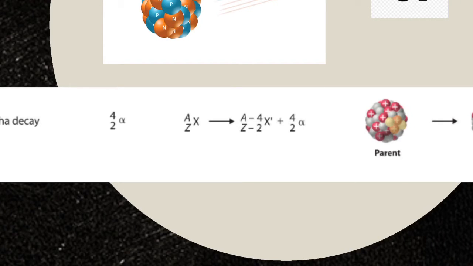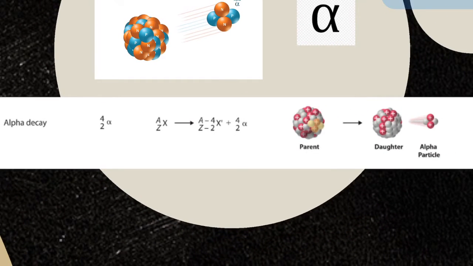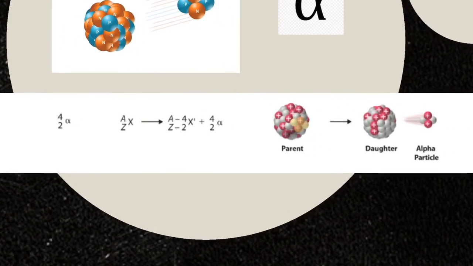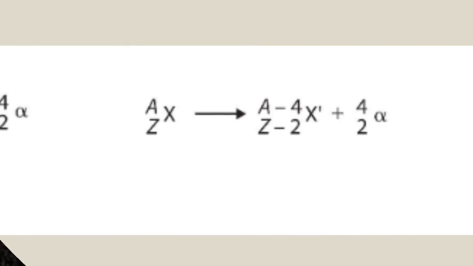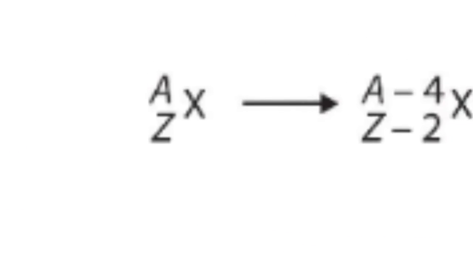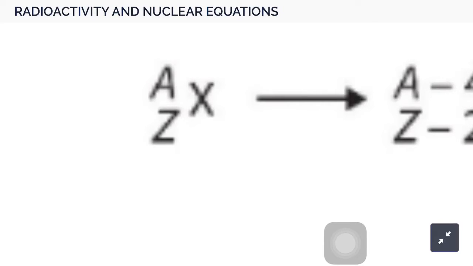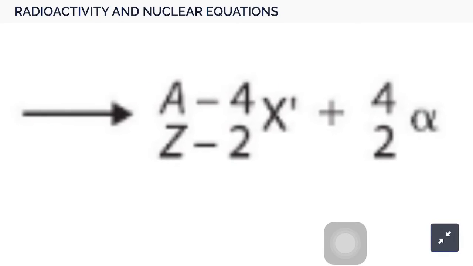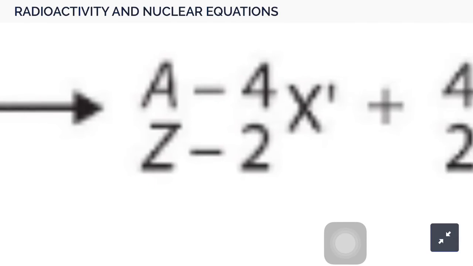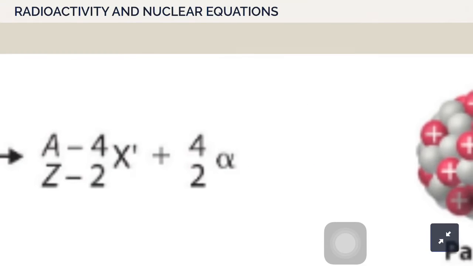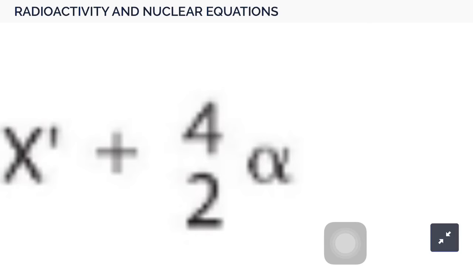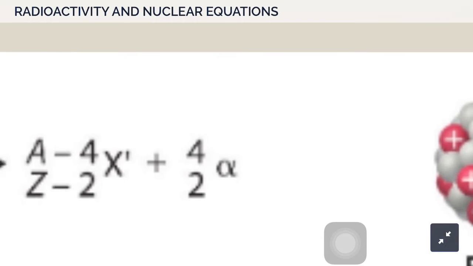In this general formula, we can see that there is an elemental symbol on the left-hand side of the equation. This represents the parent nuclide. This is the daughter nuclide, and this would represent the helium atom or the alpha particle.